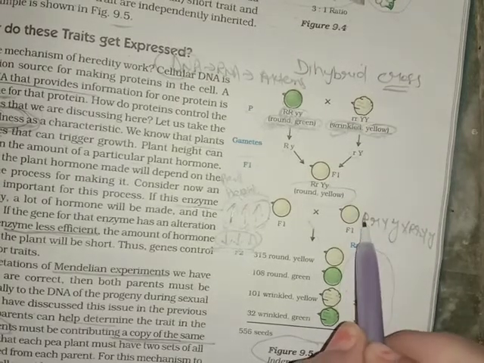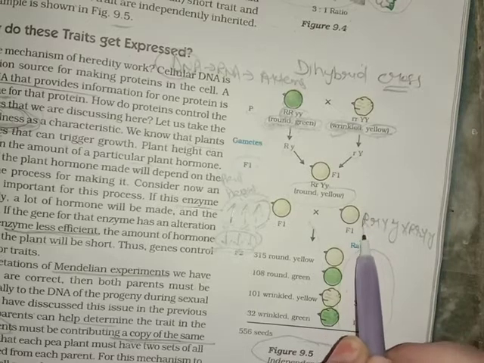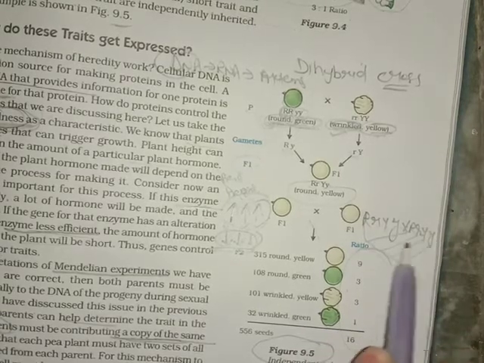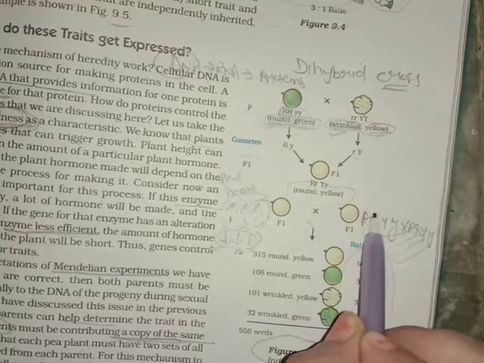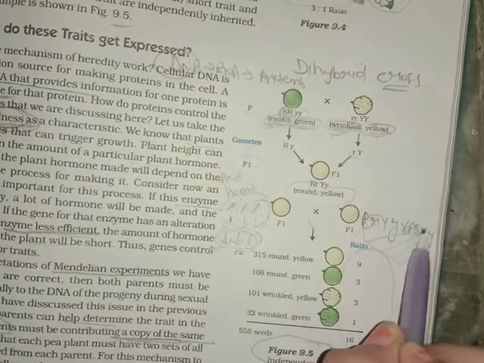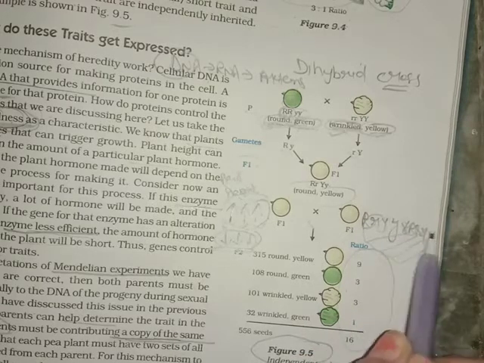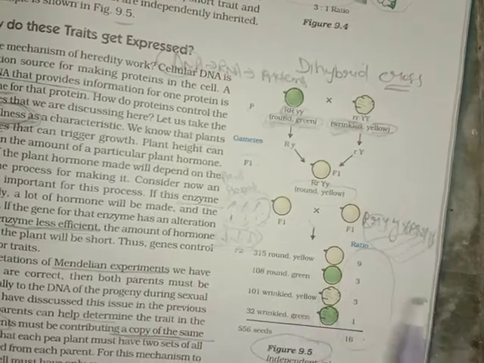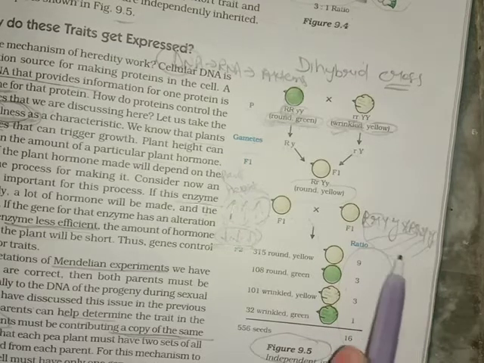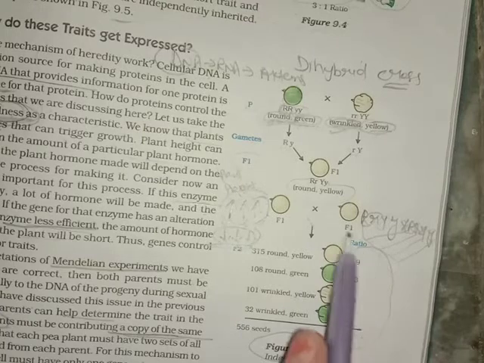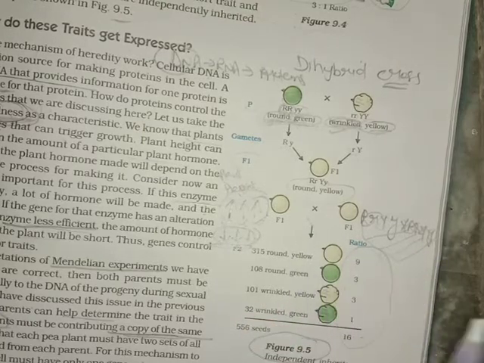Cross means you can first take capital R and multiply it with all of these four letters. Then small r, multiply it with all four letters, then capital Y, multiply it with all four, and small y, multiply it with all four. But students, there is no need to make a Punnett square box. It is known as a Punnett square box. Because it will be large in size.